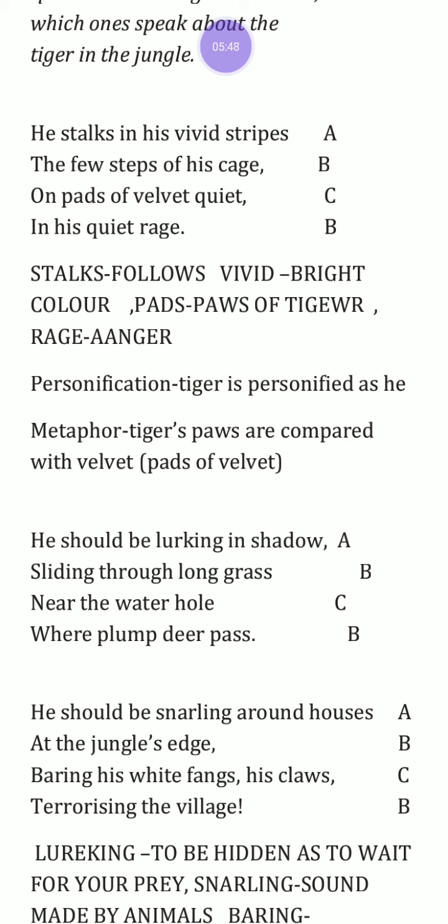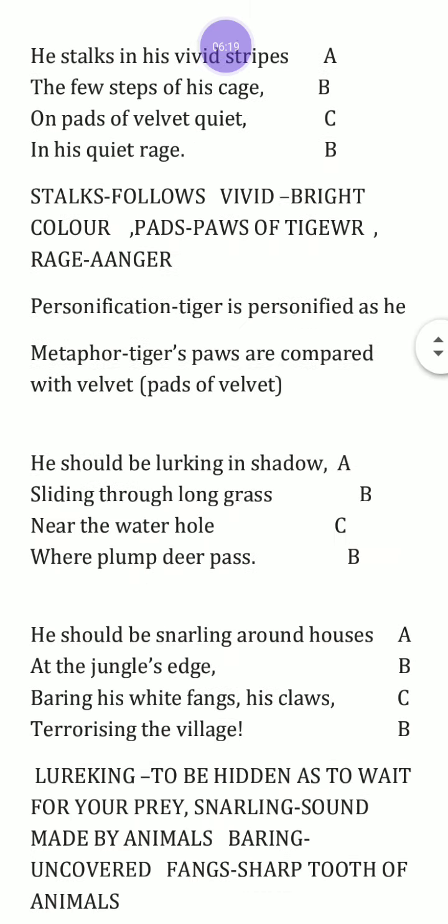Lurking means hiding himself, waiting for prey, waiting to hunt someone, sliding through long grass. He was just sliding and sleeping or hiding himself in the long grass or long bushes, under the tree shade or somewhere where he could ambush. He is hiding himself from the visitors so that he could attack them and have his meal near the water hole.